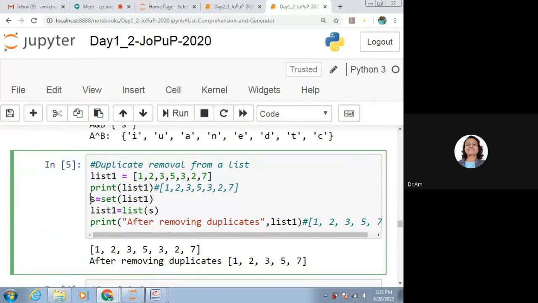So this S is of type set. What we want is to remove the duplicates from a list, so the result must be a list. So we need to convert that to a list again: list 1 is equal to list of S. So we are converting this set S to a list, and we will be getting the result that is also a list.